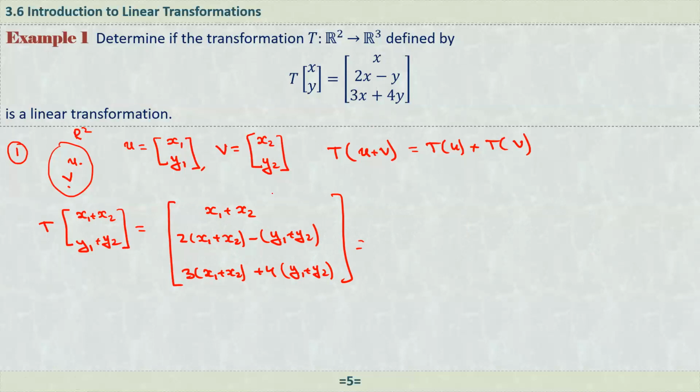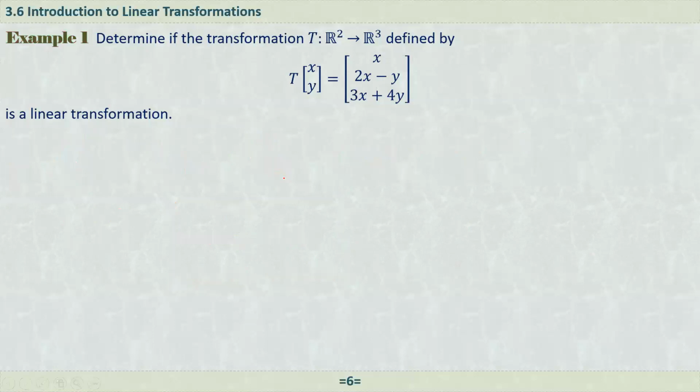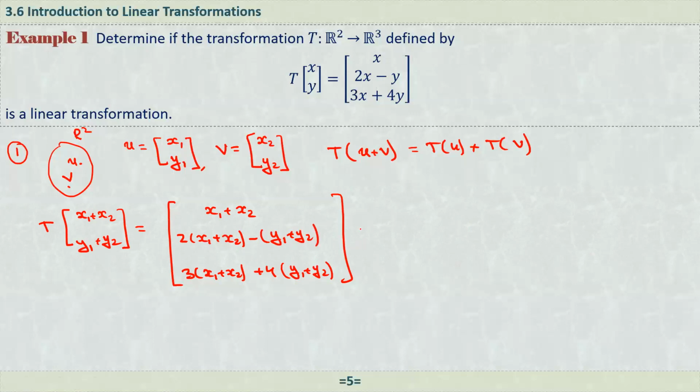Okay, so now I just try to write this as a sum of two vectors. Here we have the first one and plus here we have the second one. The sum of the two vectors, I can just write it as x1 plus x2.